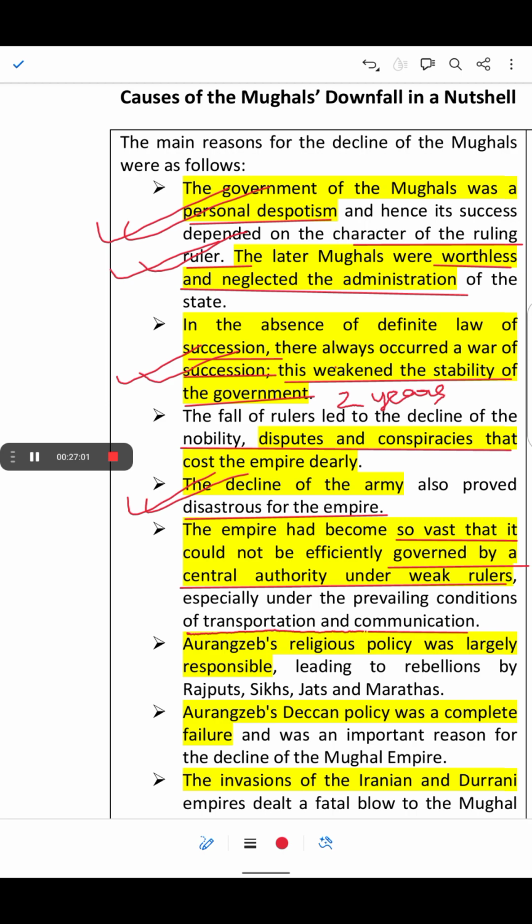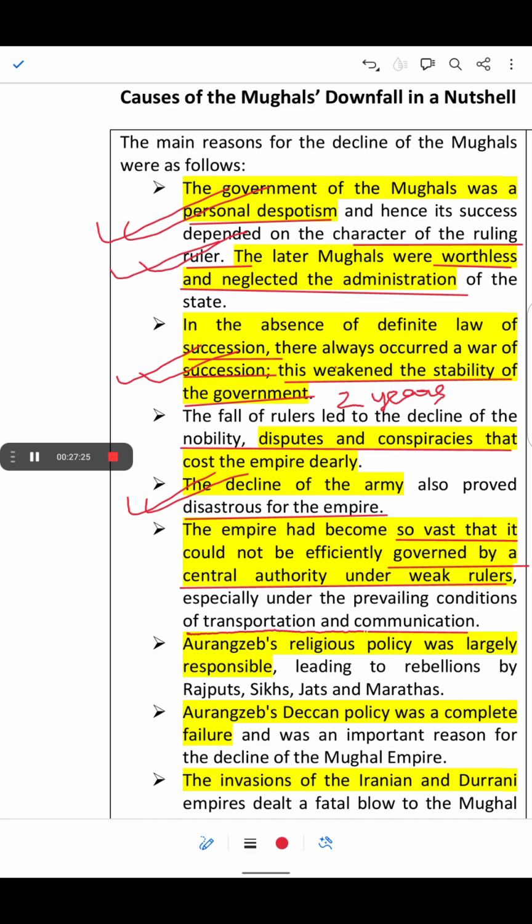During those days, transport and communication were very limited. It took lots of days to reach from north to south, and considerable energy and effort was put in by Aurangzeb to fight in the Deccan for expansion of the empire.